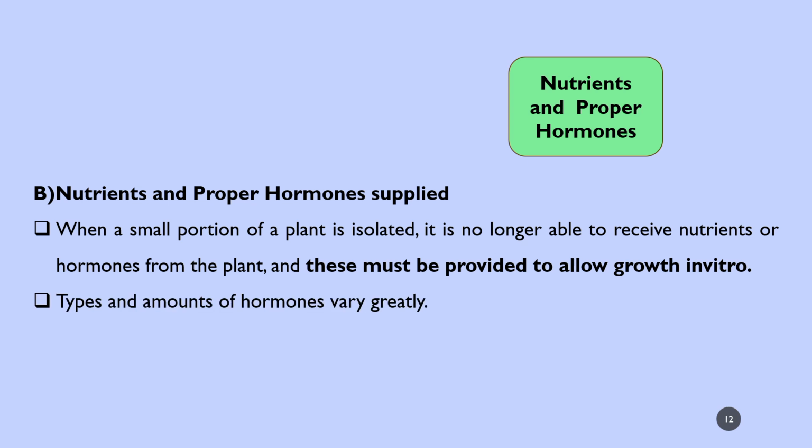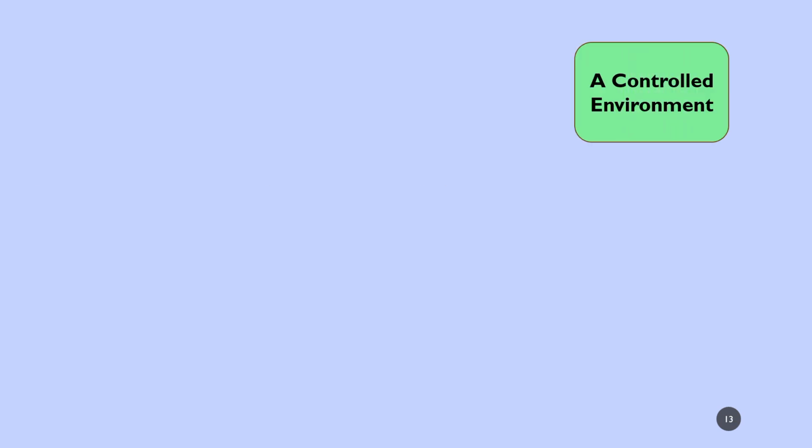These are the types of hormones which you are adding. The amount of hormone will vary according to the tissue culture experiment which is performed, and the outcome which is expected by the researcher. A controlled environment plays a major role.